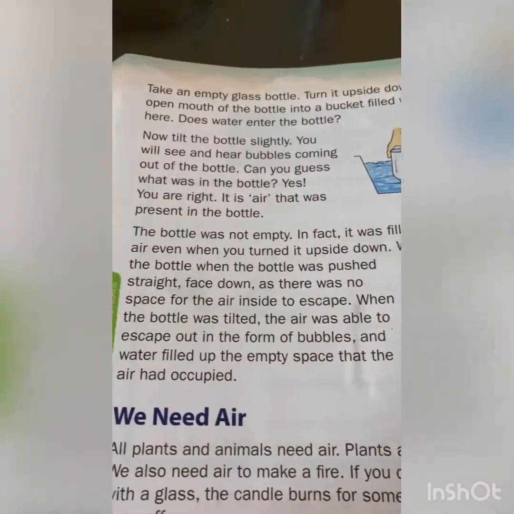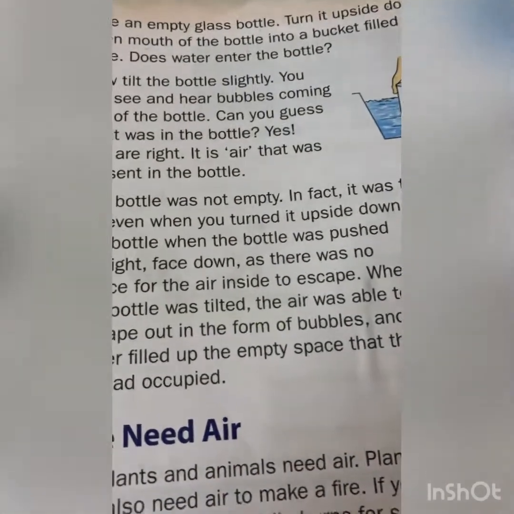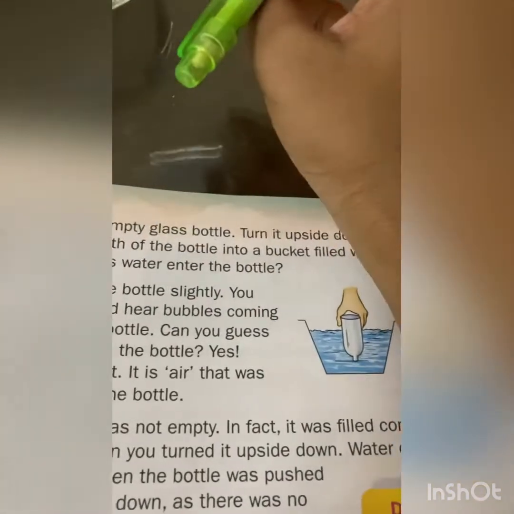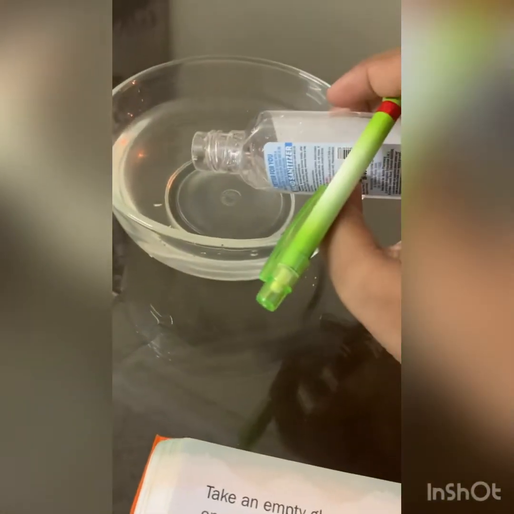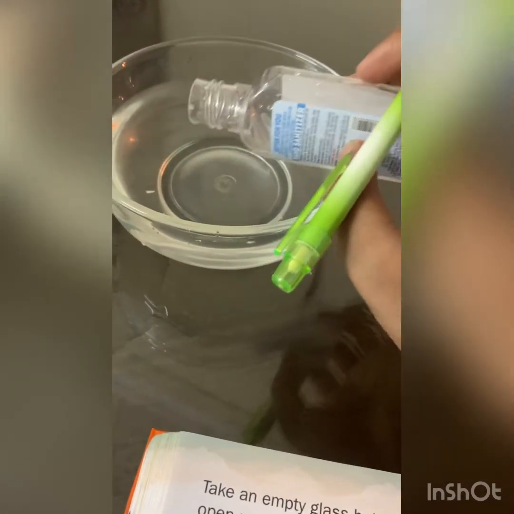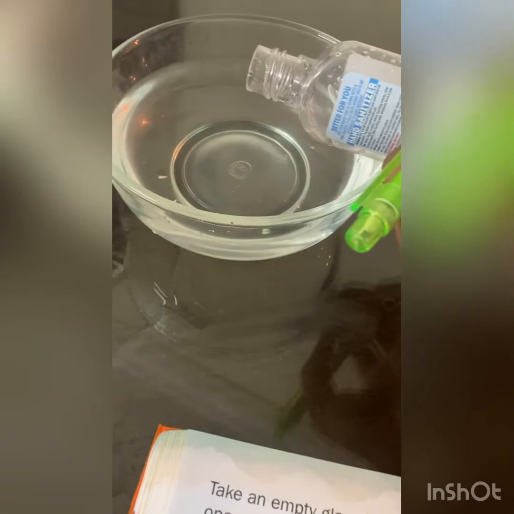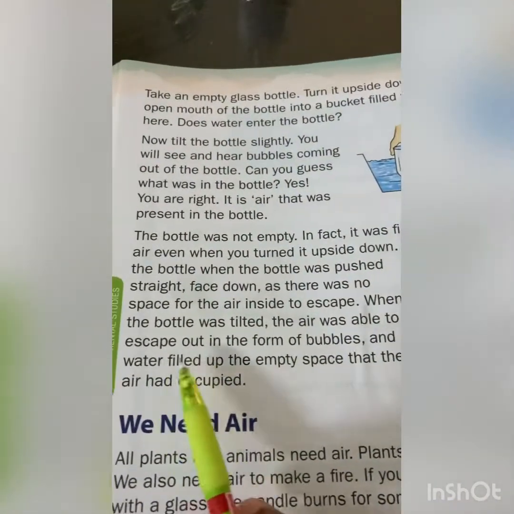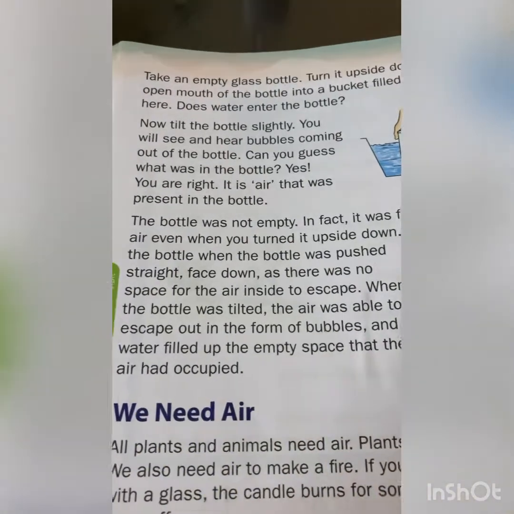When we are tilting it, the air was able to escape out in the form of bubbles. So the air present in this bottle is escaping out in the form of bubbles. So that is the reason we are getting the bubbles. And the water has filled the empty space that air had occupied.